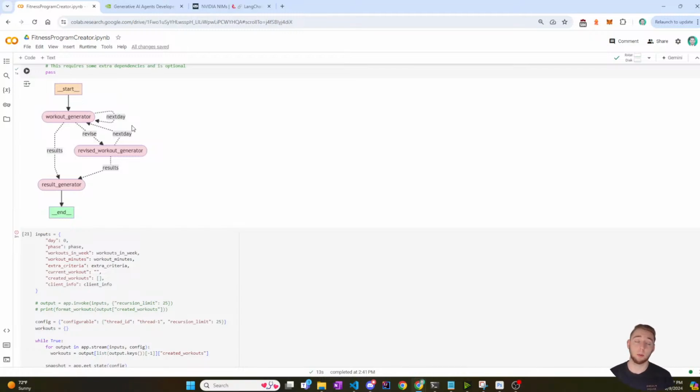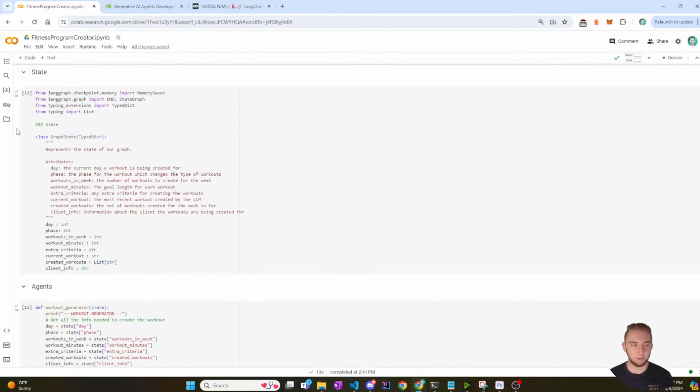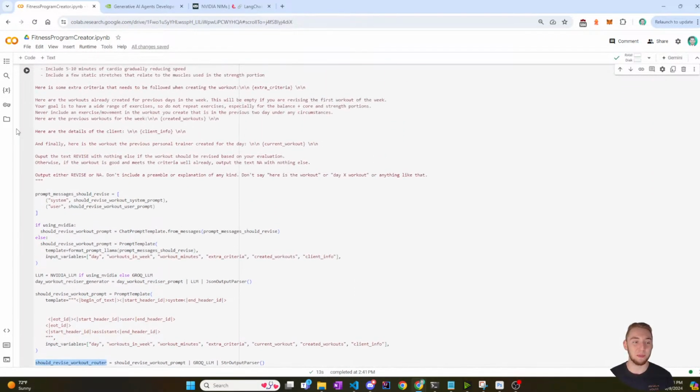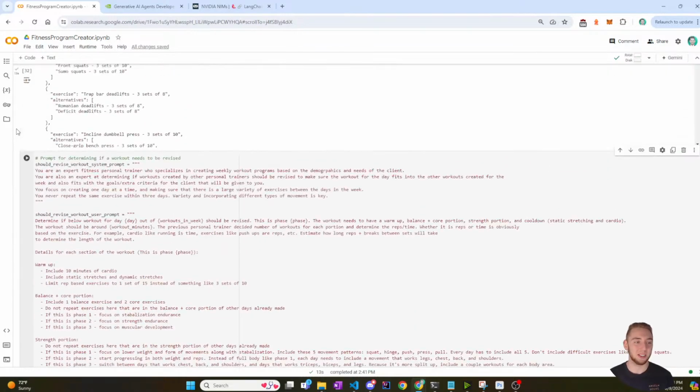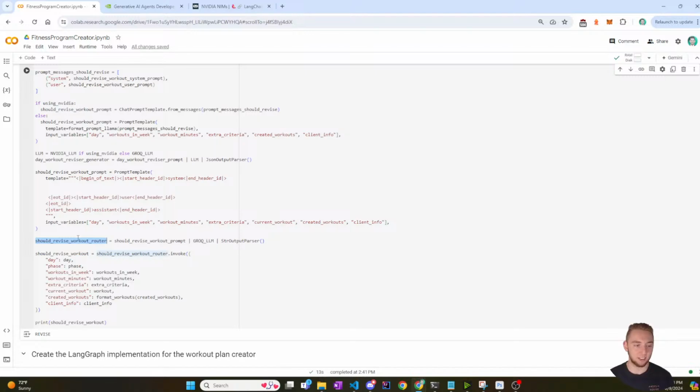And if the prompt, for whatever reason, does not lead to an output of revise or NA, then I believe I have it defaulting to just going to the next day. But hopefully the LLM would always do its job. It would be not doing its job if it did not output either revise or NA because it would not be listening to my instructions. And as we know, LLMs don't always listen to instructions, but usually that's an issue with the prompting. You can't just blame the model because that's not going to help you anyway. So yes, this is a router. That was just a little aside.